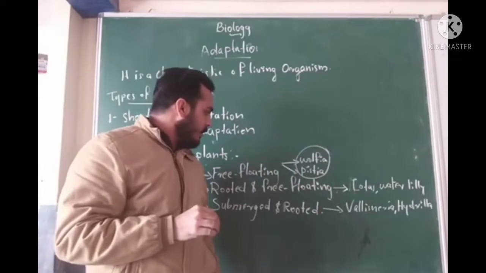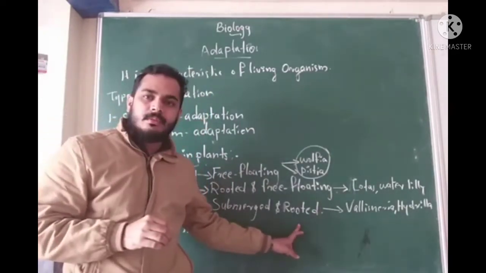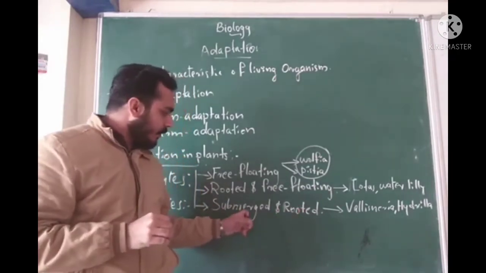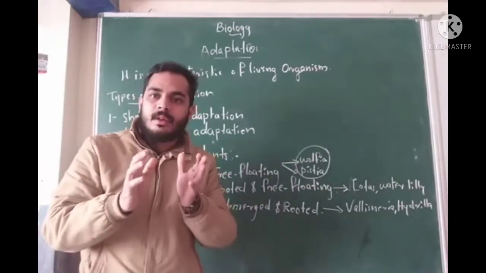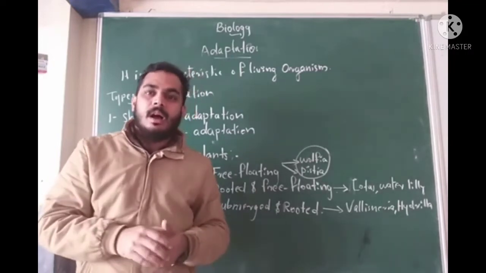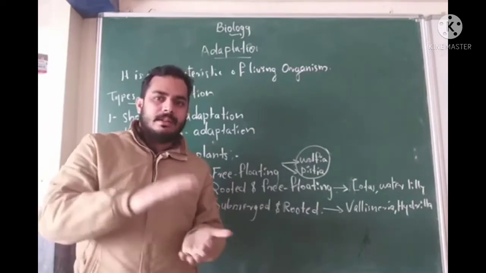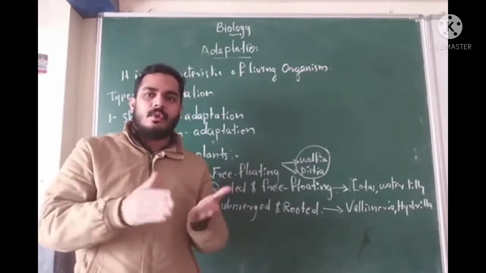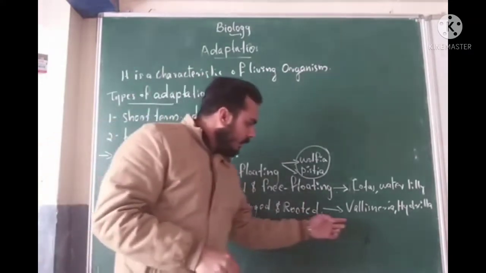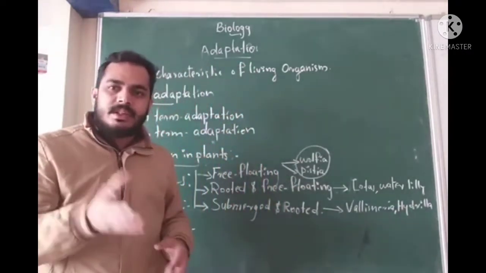Next, submerged and rooted. Here the roots are attached to the substratum, to the soil, and the whole plant lives inside the water. The leaves do not come up above the water. Examples are Vallisneria and Hydrilla for submerged and rooted plants.